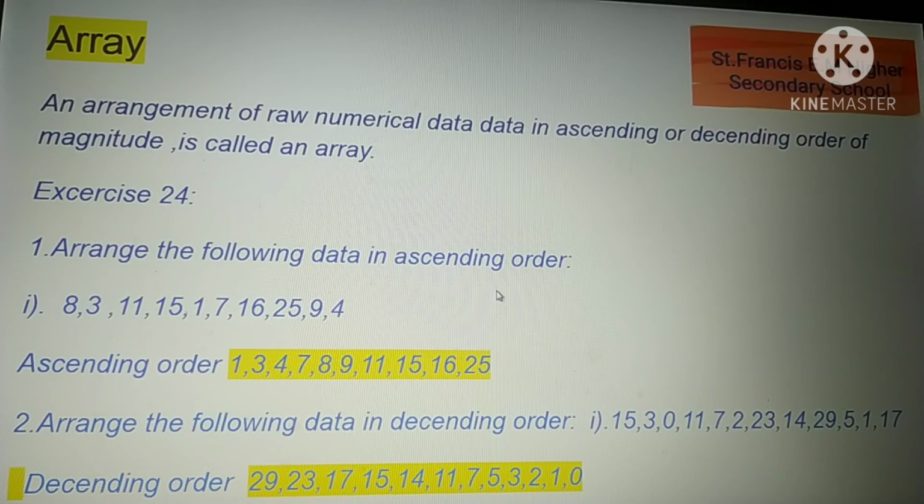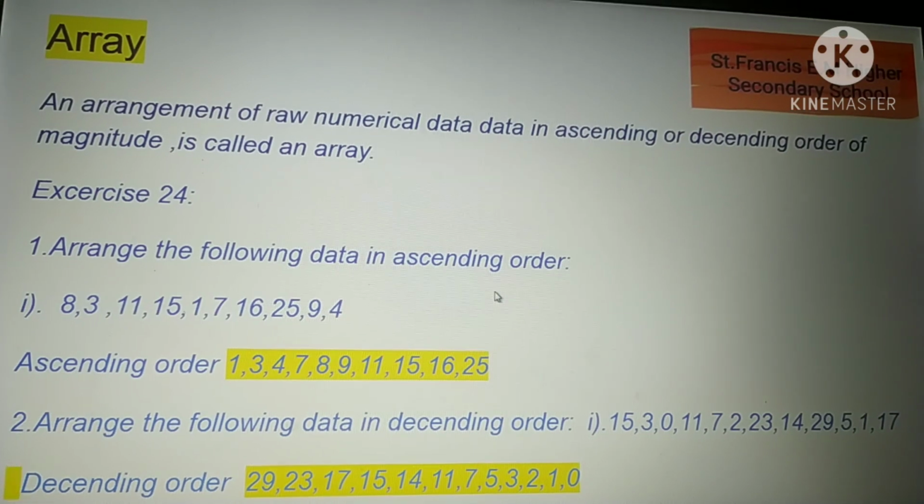This type of arranging data, ascending or descending, whatever order you take, is called an array, an arrangement of raw numerical data. Here we are not dividing the data into groups. Whatever data they have given, we just arrange in either ascending or descending order. That is called an array. Understood?